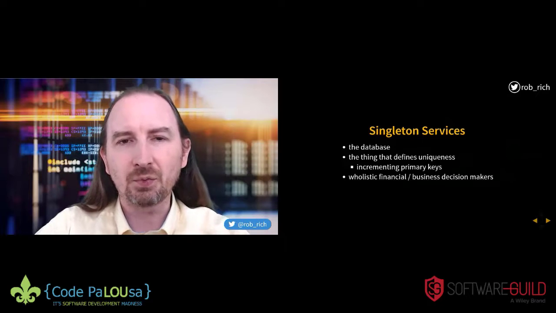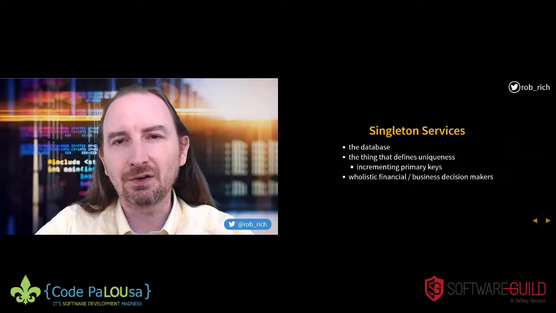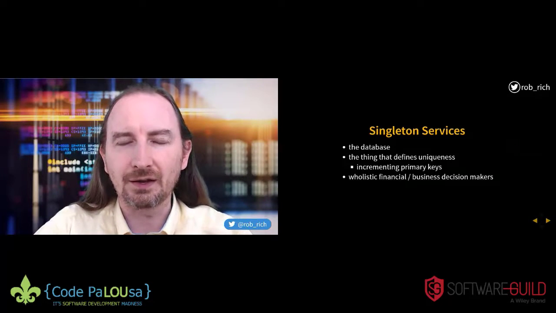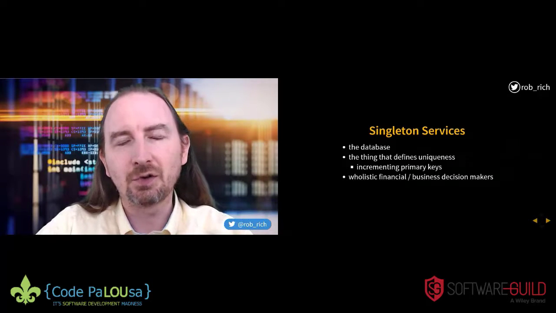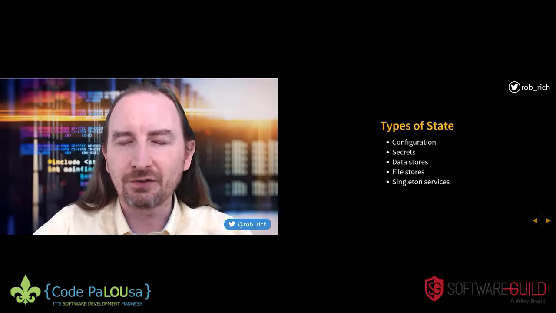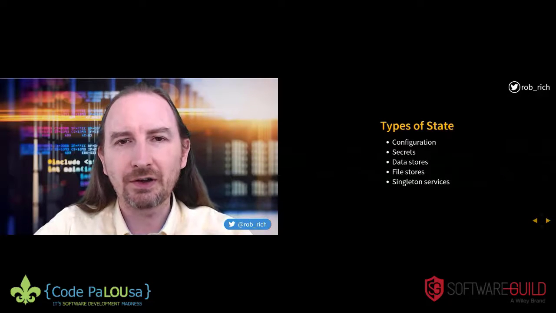Now, sometimes we have singleton services that are only specific to a single thing, like the auto-incrementing ID in a table. Its domain is only that table. It doesn't need to know all the things of all of Kubernetes. So these singleton services, data stores, file stores, secrets, configuration, these are the things that we're going to look at today. How do we bring these types of state into Kubernetes?